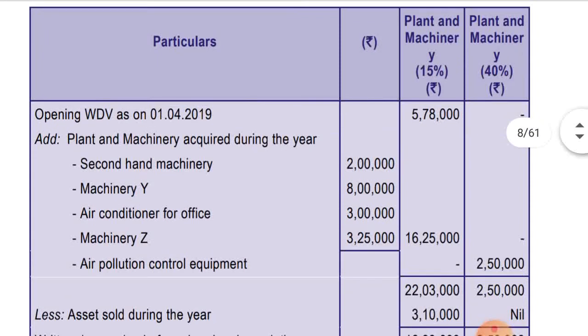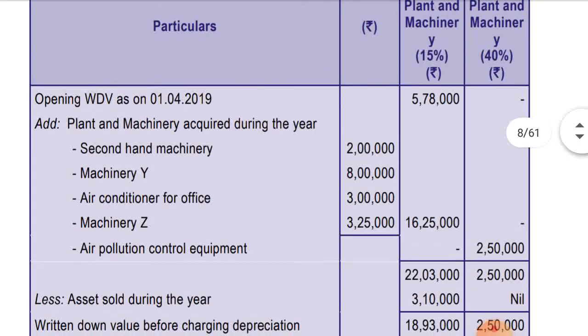And air pollution control equipment, on which 40% depreciation is allowed, is written as a separate block, so 2,50,000 is written separately. Okay, so the total value of plant and machinery, opening WDV and assets acquired during the previous year, total in case of 15% is 22,03,000.